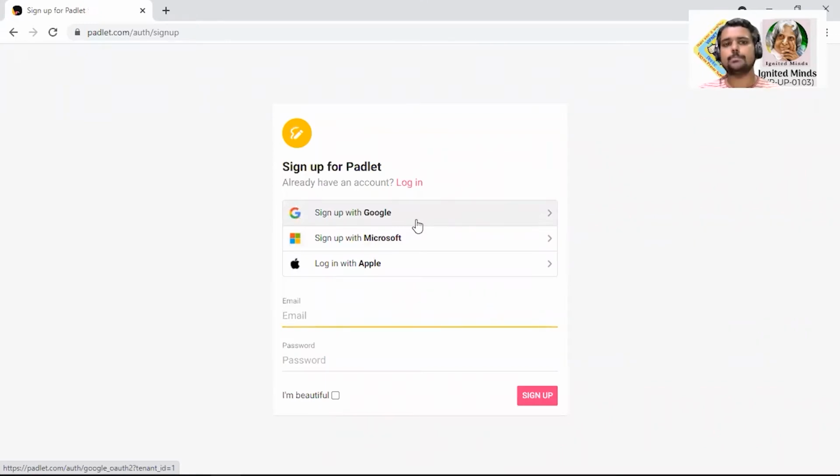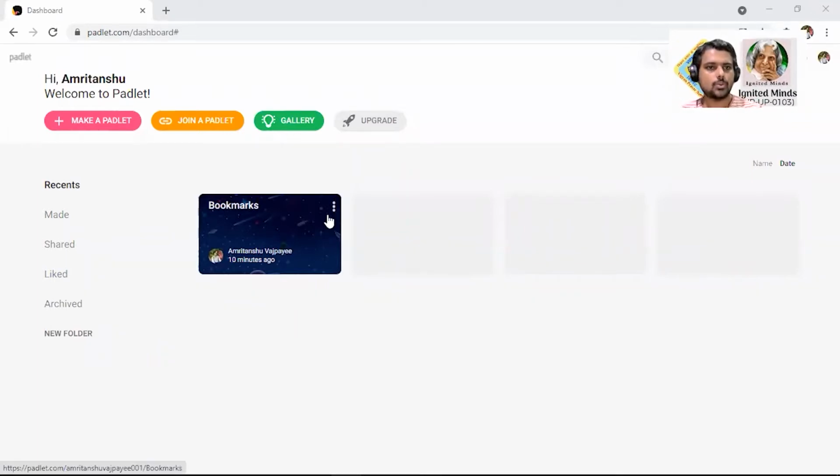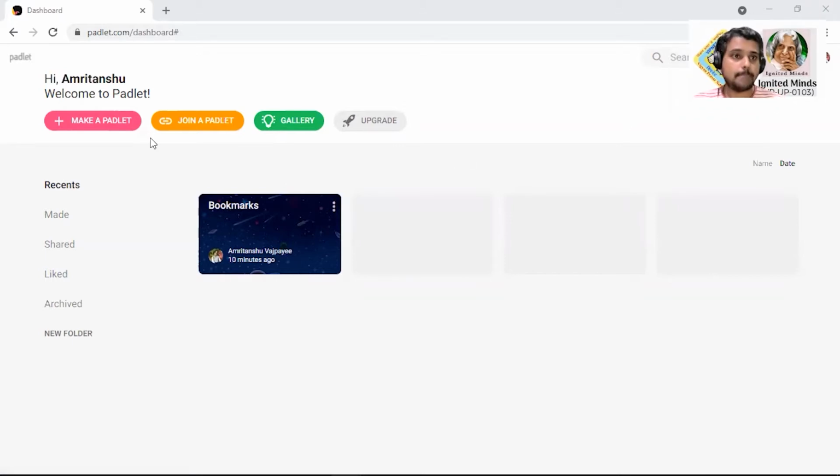Once we are trying to sign up for Padlet, there are different types of options given. Like any other application, we can make an account on Padlet with the help of our Gmail or any other accounts. So friends, here I am. After signing in, I have signed in through my Gmail account. And what it says is, hi, welcome to Padlet. So this is the basic structural view that you are going to get for the Padlet homepage.